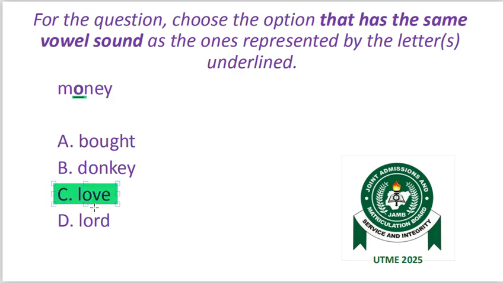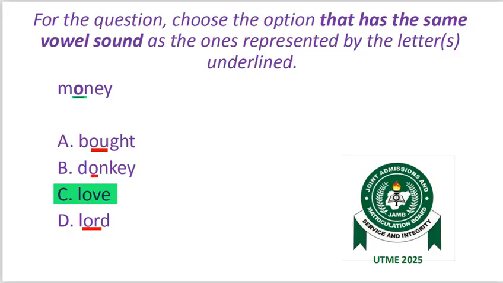Love. What about the other options? Option A has a long O sound. Option B has the short O sound. Option D has a long O sound. There is a difference between the O sound and the uh sound. But the word given to us has the uh sound as we have in love. On to the next question.